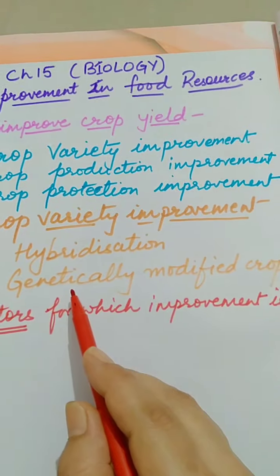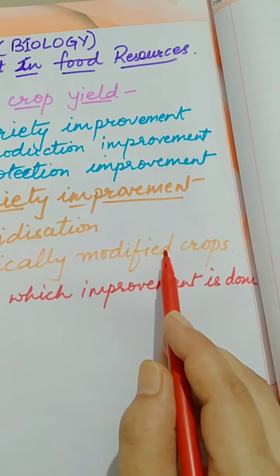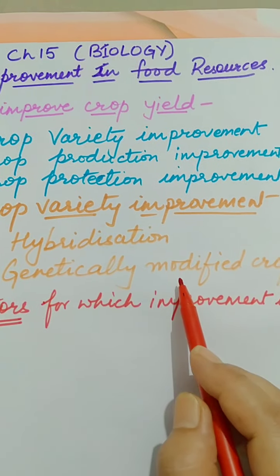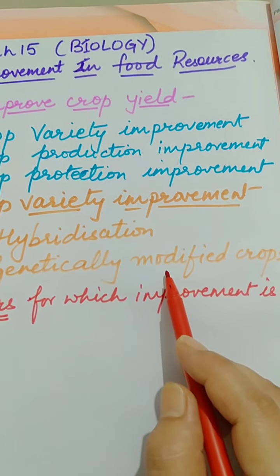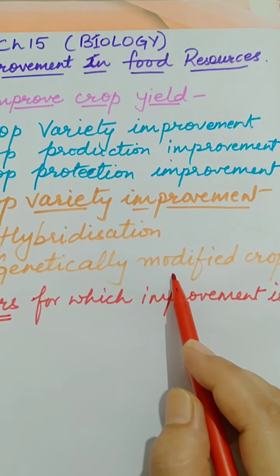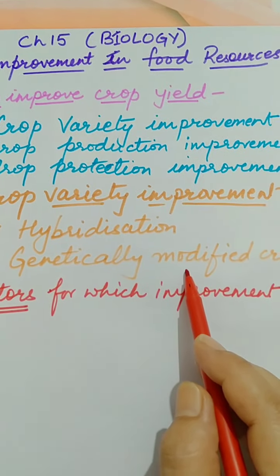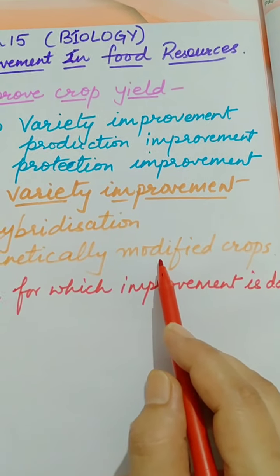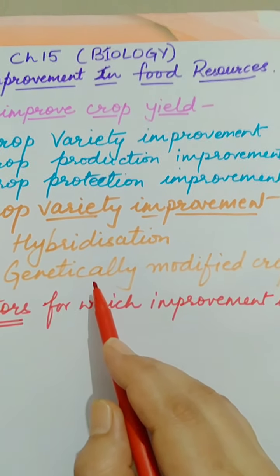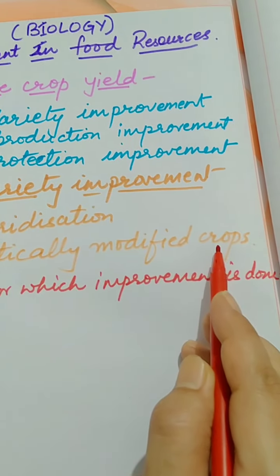Then second, the genetically modified crops. Genetically means genes, modified means changes. In a genetically modified system, we introduce a gene in a plant to show desirable characters. The crop which we obtain is called a genetically modified crop.